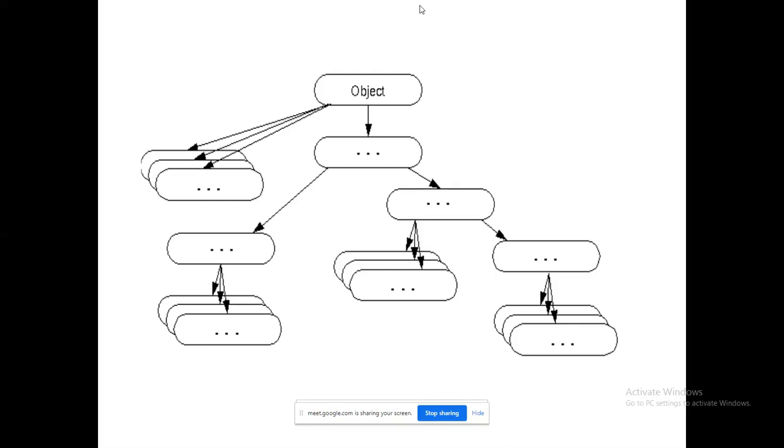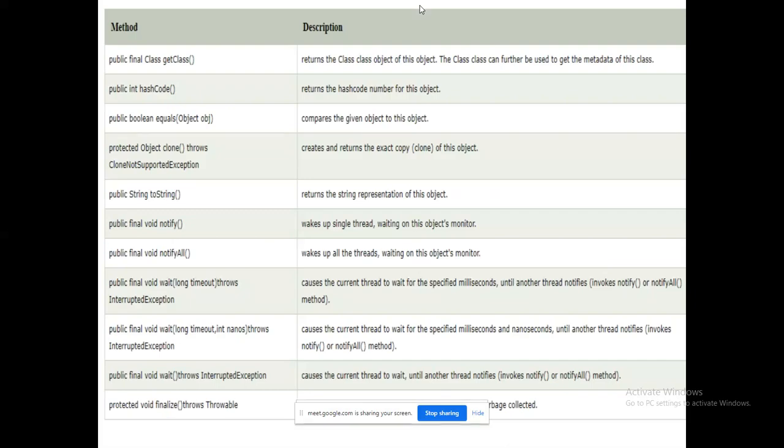That is the reason why I introduced this topic here itself, because we have already seen class and object in the first unit. To continue with that, I am handling this topic. These are all the methods which are readily available to us directly from the object. I have given the description. Here you have 11 methods.